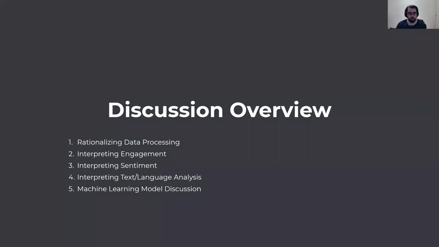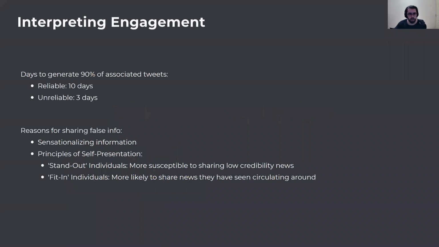Now let's get into the discussion of our findings. We identified a number of features which differ between reliable and unreliable news articles, such as their text and sentiment, which, in combination with the article body text, was used to build a deep learning model with a 93% accuracy in reliability classification. Unreliable articles surrounding COVID-19 were found to be much more sensationalizing than their reliable counterparts. This naturally creates an engaging topic to interact with on social media.